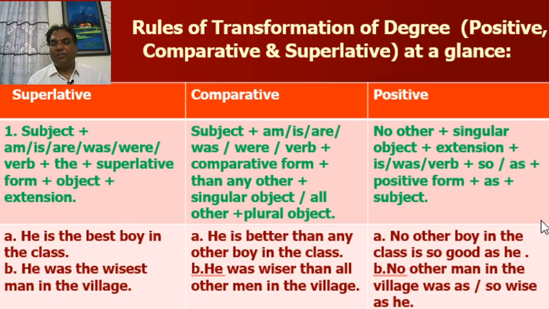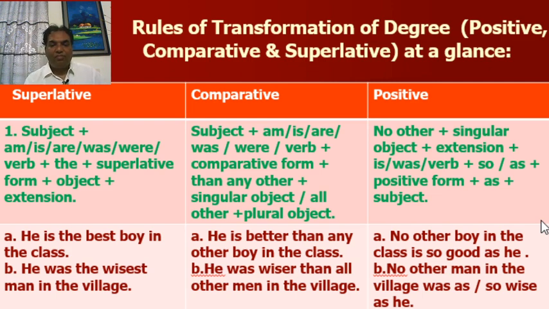In the positive form, you have to start with no other plus singular object plus extension plus singular verb plus so or as plus positive form of adjective or adverb plus as plus subject. Now look at the examples.